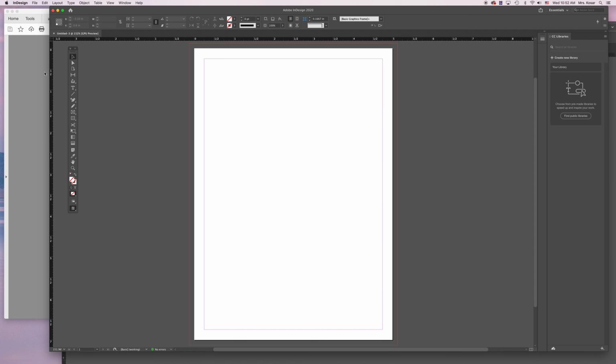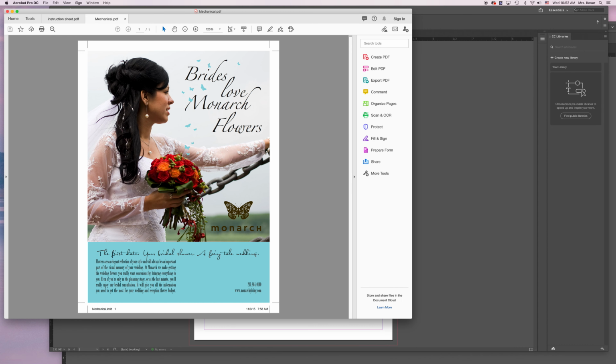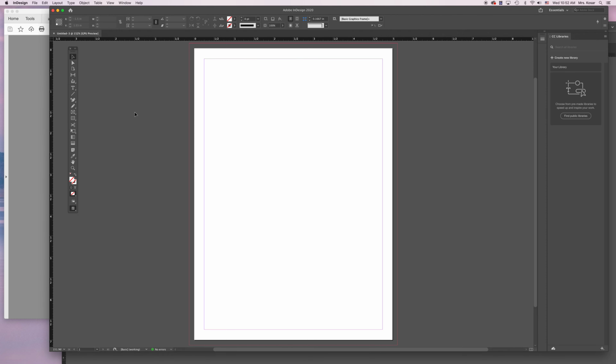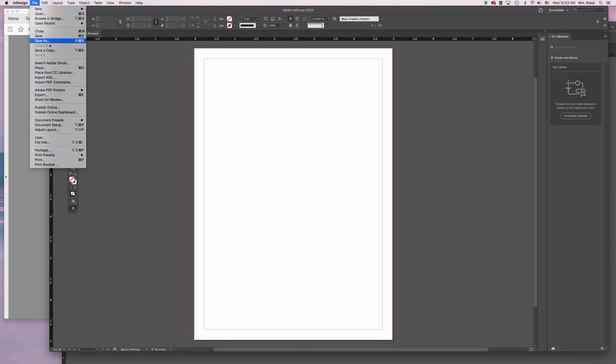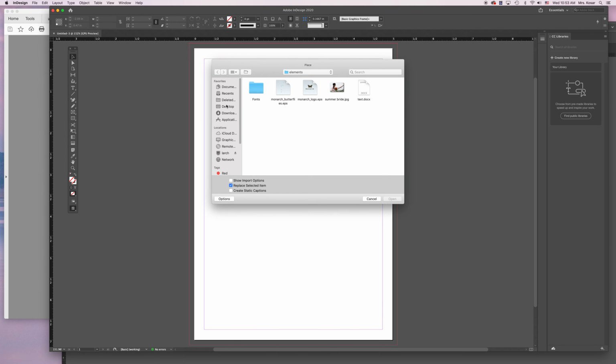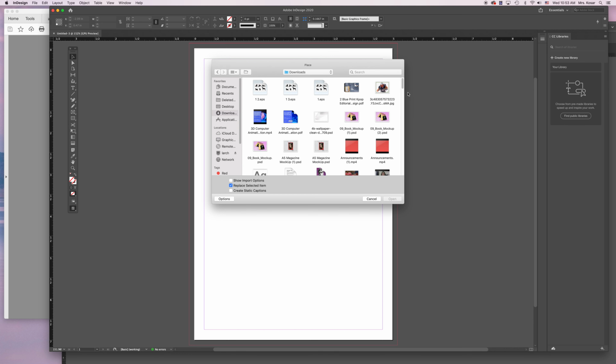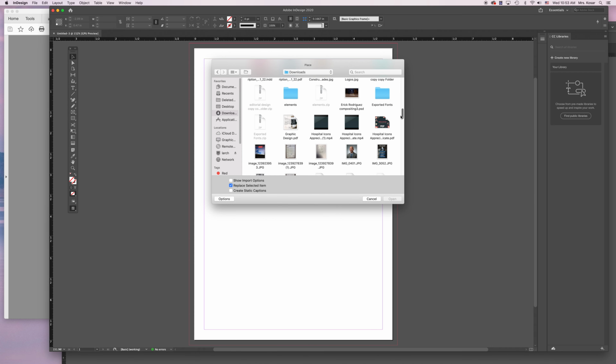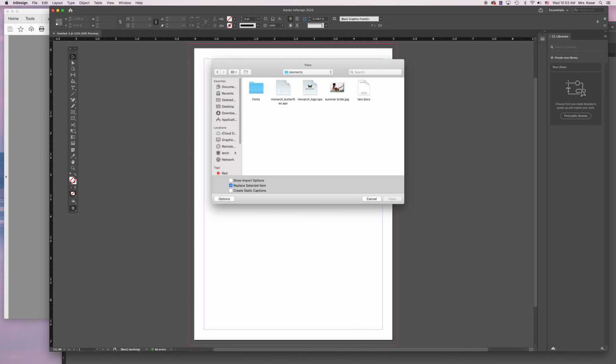So the first thing that I'm going to do is I want to place this picture onto the page. So there's a couple different ways to do that. When we're in InDesign, we're placing objects. We're not opening things in InDesign. We are placing them. So I'm going to go to File, Place. I'm going to go to my Downloads, to that Elements folder, and find the picture. So I want the Summer Bride picture, and I'm going to hit Open.